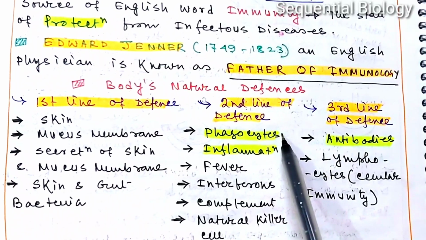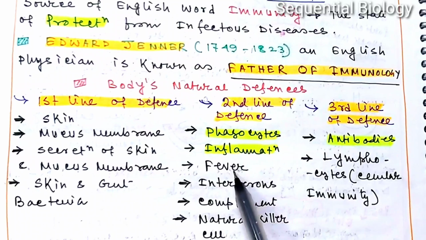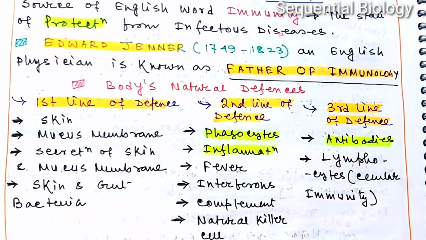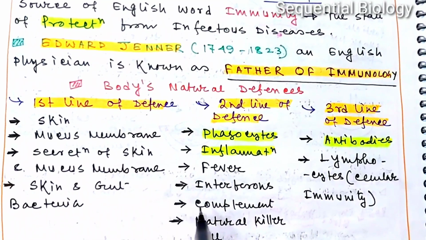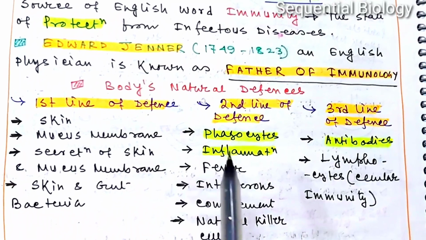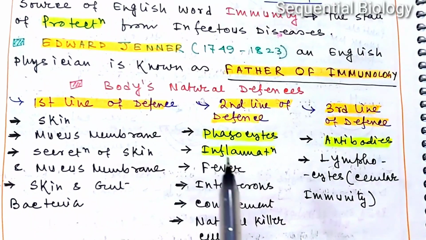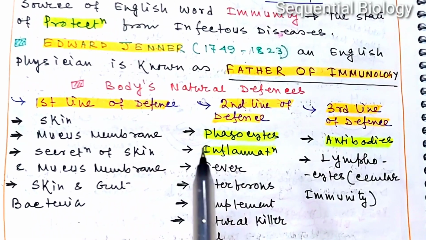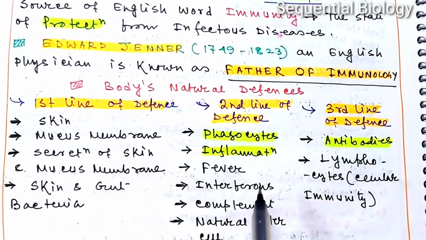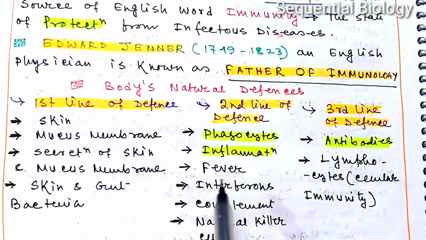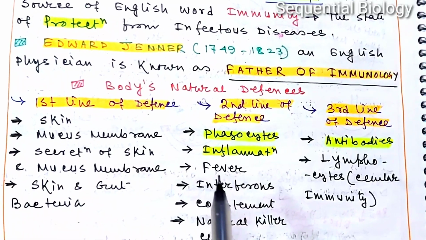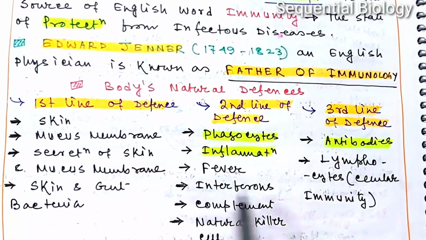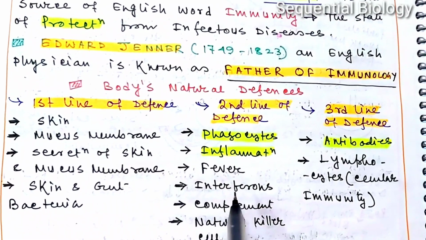In the second line of defense, the following agents are responsible for eliminating these pathogenic microorganisms. In our blood there are many phagocytic cells, like monocytes and macrophages. They engulf the pathogen and eliminate it from our body. Also inflammation causes the elimination of many pathogenic microorganisms. Then fever: by fever our body temperature is elevated, and this increased body temperature causes the death of many pathogenic microorganisms.